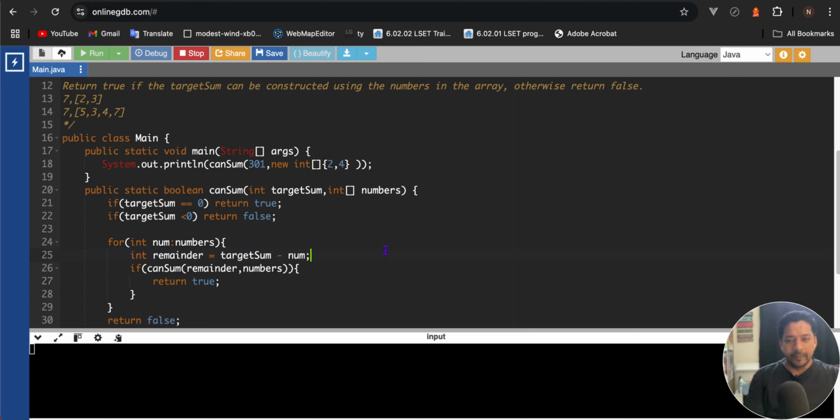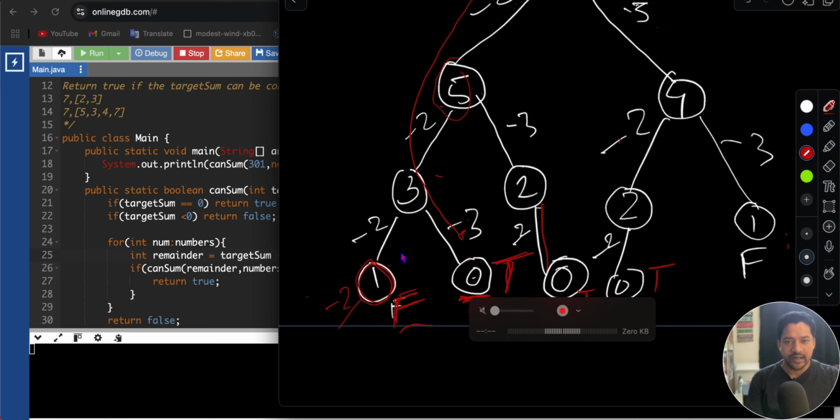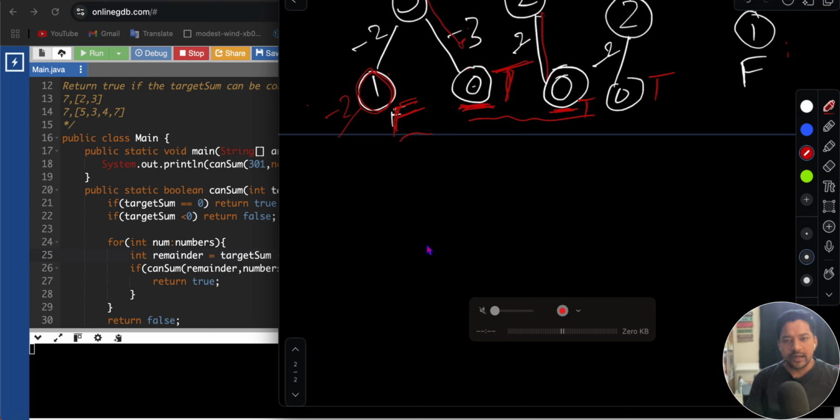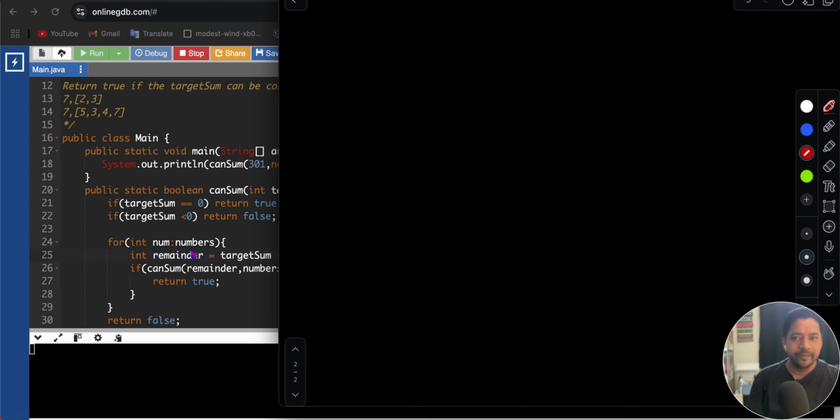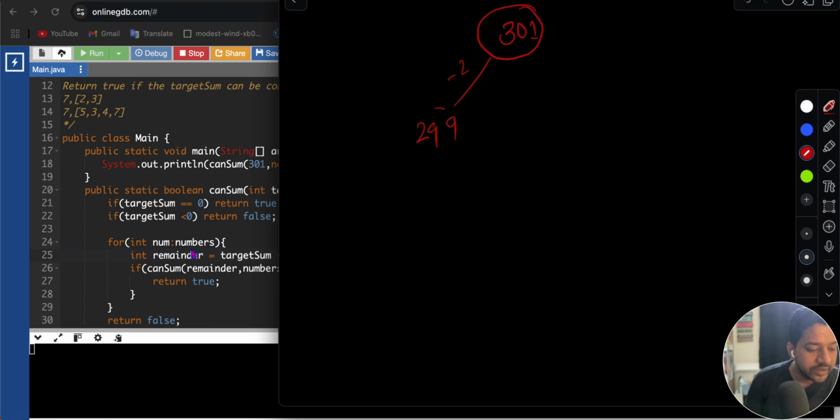So for 301, why it's taking time, we will show in the recursion tree. If you try to see that, in case of 301, first we'll minus 2, then it will return 299.